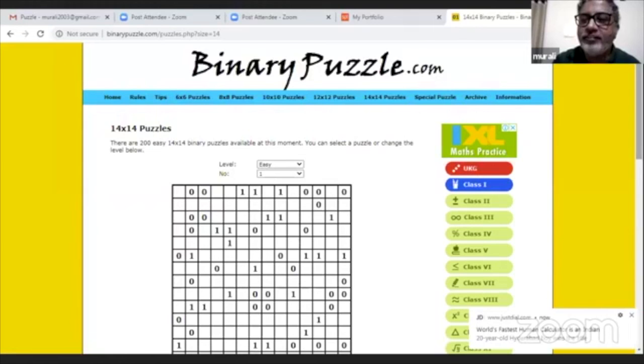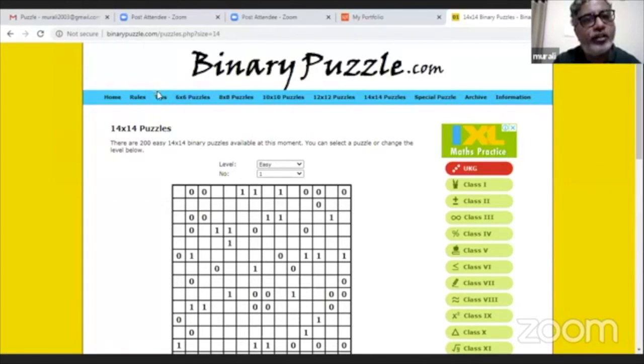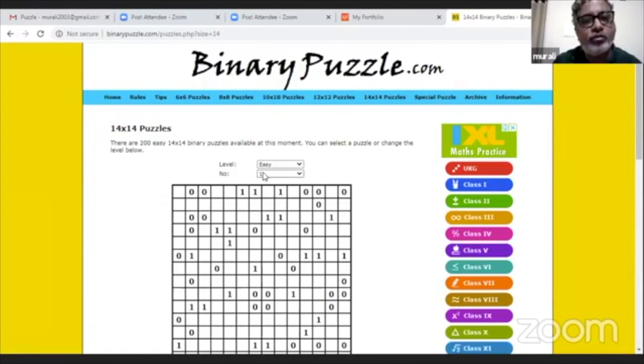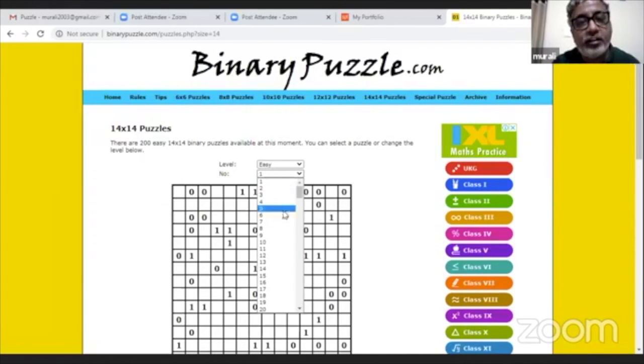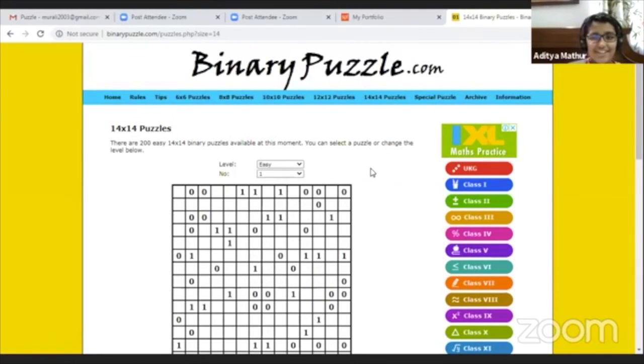It took some time. So you can go to this site binarypuzzle.com. You can select easy, medium, hard, very hard, and you can select the number also. It gives you more puzzles, about 100 puzzles. What if we do 14 by 14 and the difficulty level very hard? No. First do the easy one. Then slowly increase it to medium, then hard, then very hard.